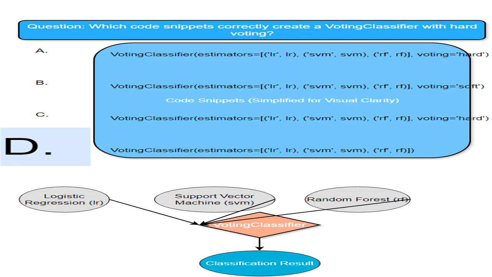I see this line creates a VotingClassifier. I'm using three models: logistic regression, LR, support vector machine, SVM, and random forest, RF. The estimators parameter is a list of tuples, each containing a model name and the model itself. The voting setting means the final classification decision will be based on the majority vote. Whichever class gets the most votes from the individual models wins.